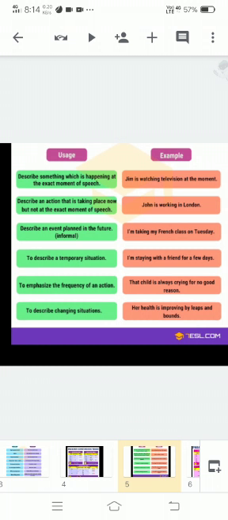So it's temporary. To emphasize the frequency of an action: that child is always crying for no good reason. To describe changing situations, like her health is improving by leaps and bounds. So that is a changing situation.